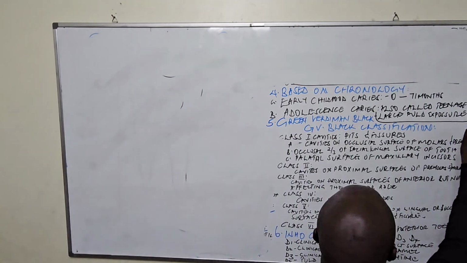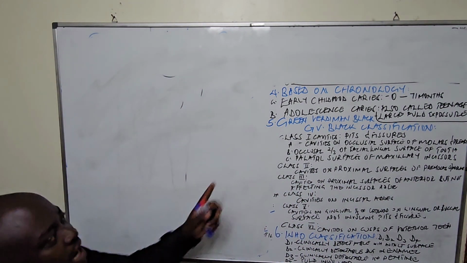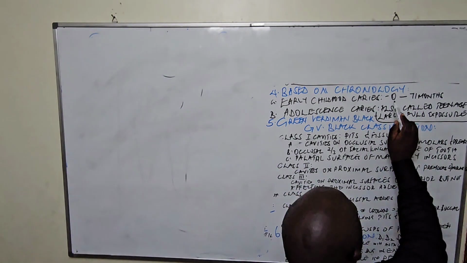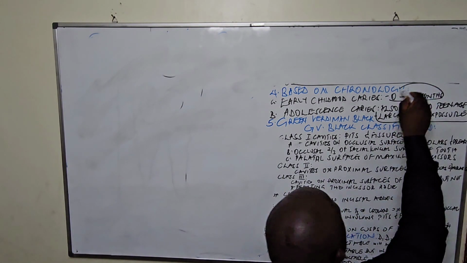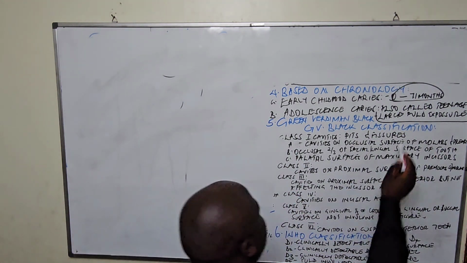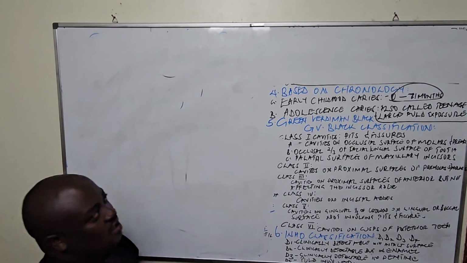We can also have adolescent caries, which involve what? Pulp exposures. So here we can have maybe an objective question, early childhood caries. You shall remember between 0 to 71 months of life. If it is more than this, it stops from being what? Early childhood caries.